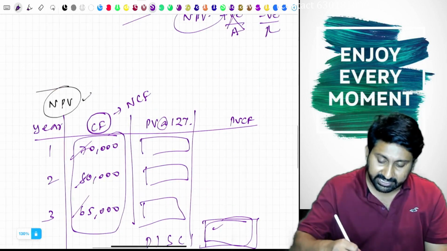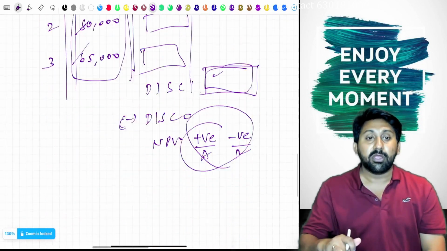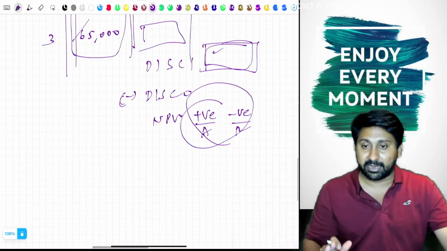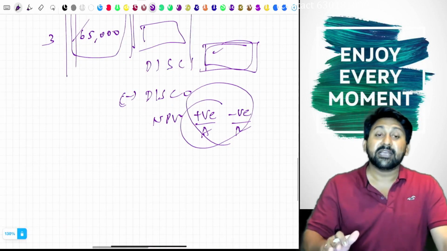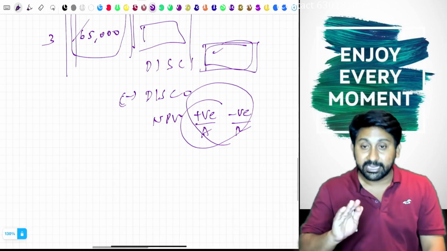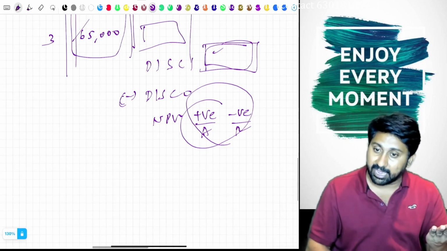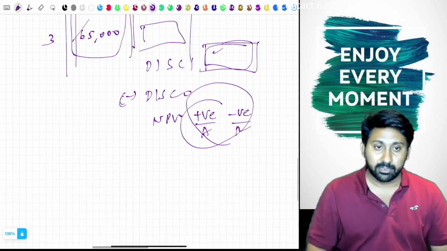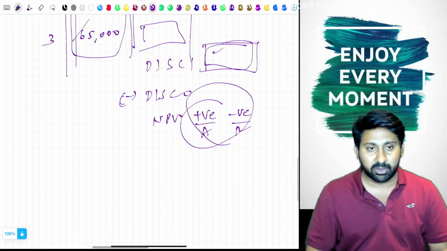That means these cash flows, whatever you have seen now, are not guaranteed bond paper returns. These are all estimations only. They may happen, may not also happen. So you have to see two sides of the coin.